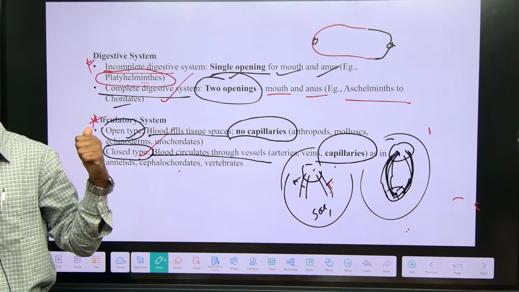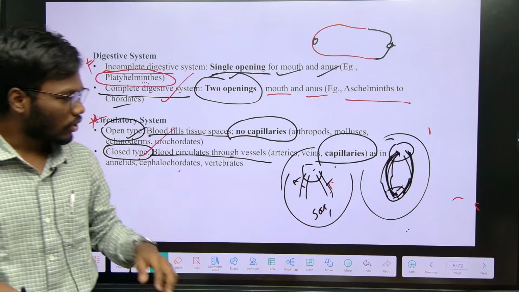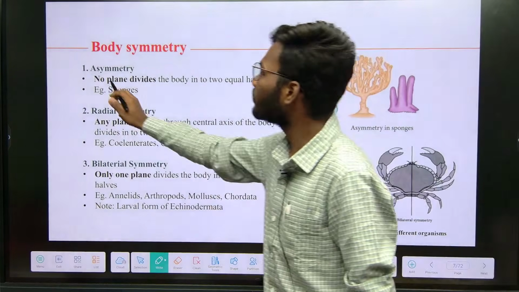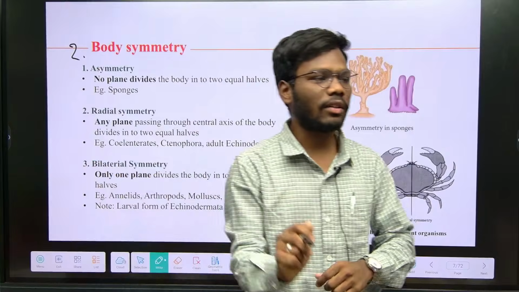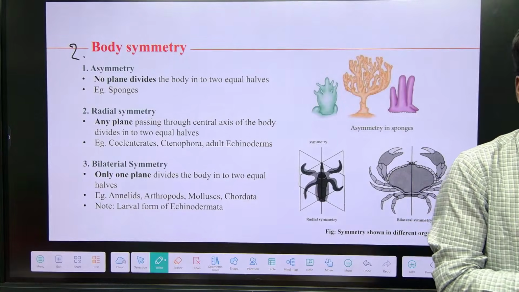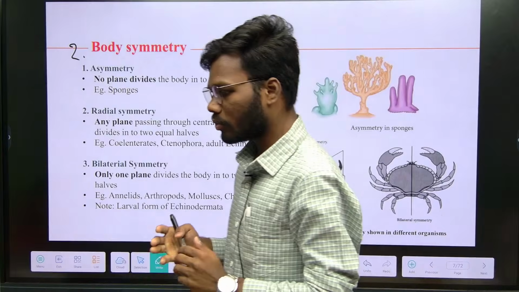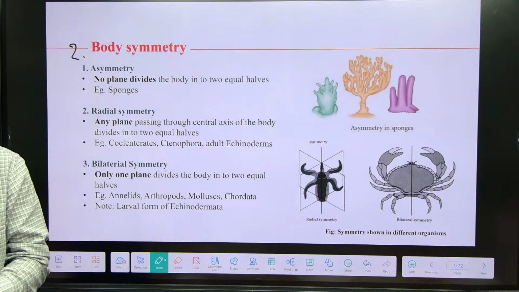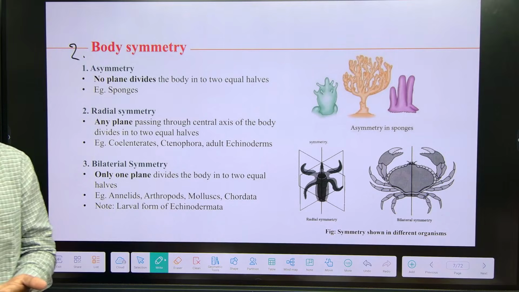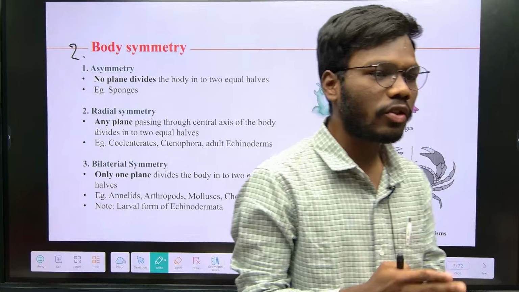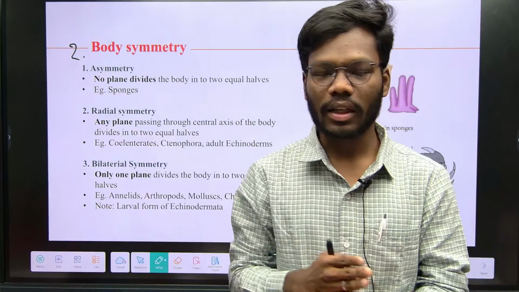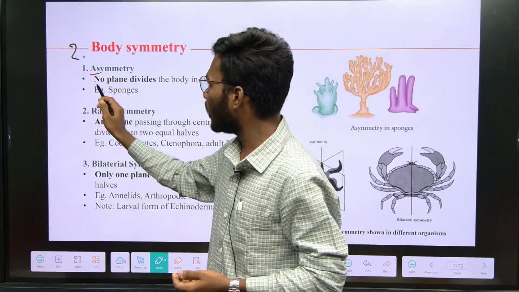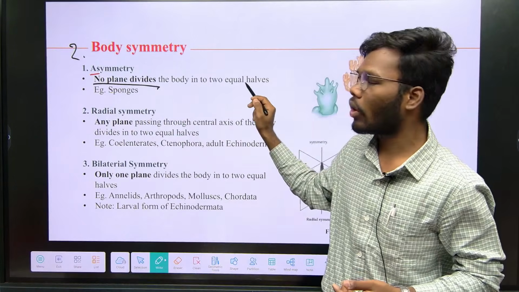So this is level 1, levels of organization. Next one is about symmetry. Next fundamental feature is about symmetry. So what is symmetry? When you take an animal and cut it, if it forms two equal parts, then the animal is symmetrical. If it does not have two equal parts, then it is asymmetry. Here I mentioned, see, asymmetry, A means no. So there is no plane that divides the body into two equal halves.